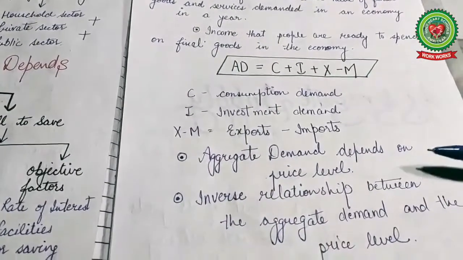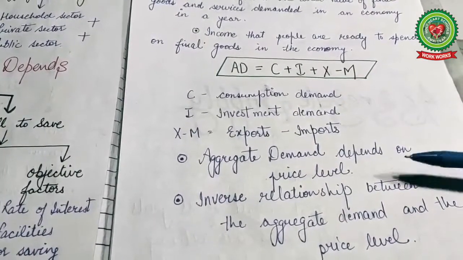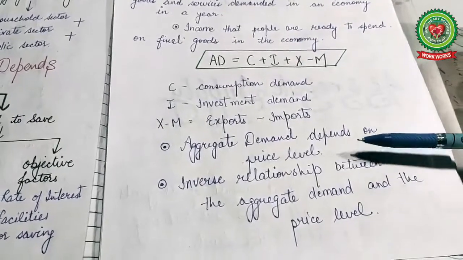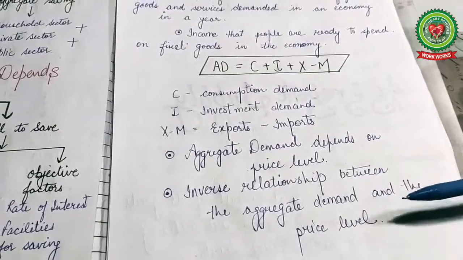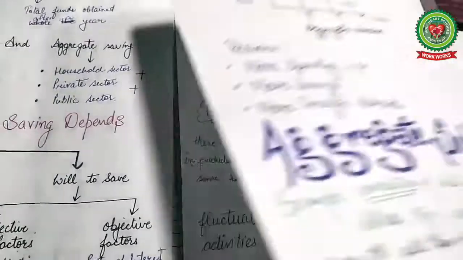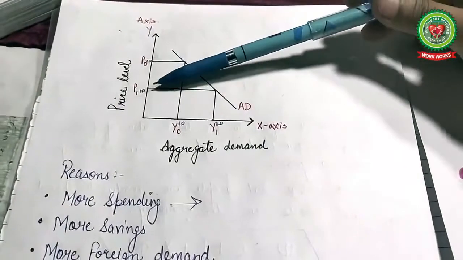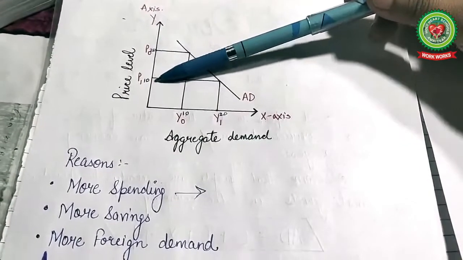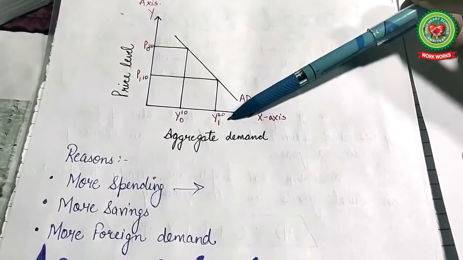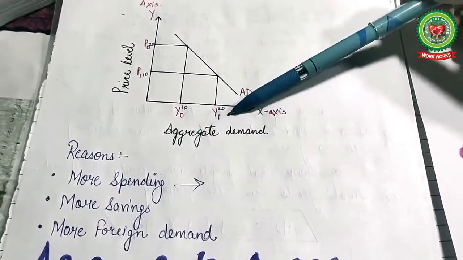Next, aggregate demand depends upon the price level. Prices depend upon demand, so there is an inverse relationship between aggregate demand and the price level. I will show you a graph. If the price is 10 rupees, the quantity demanded is 20.